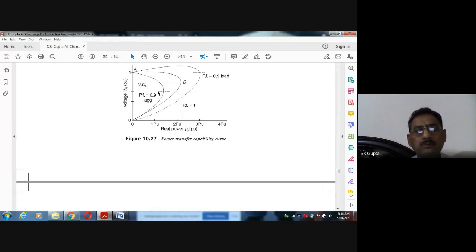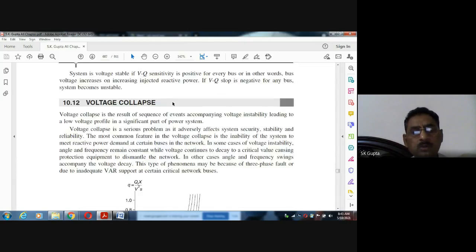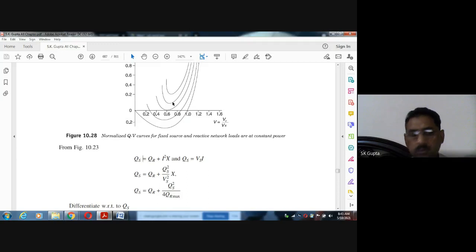When it is a poor power factor, then suddenly voltage goes very down. Okay, so this is about the relation between P and Q. When load consists of P and Q both, then voltage is affected like this. And here we have seen the graph between voltage and P. We can also see the graph between voltage and Q, in case P is also present.